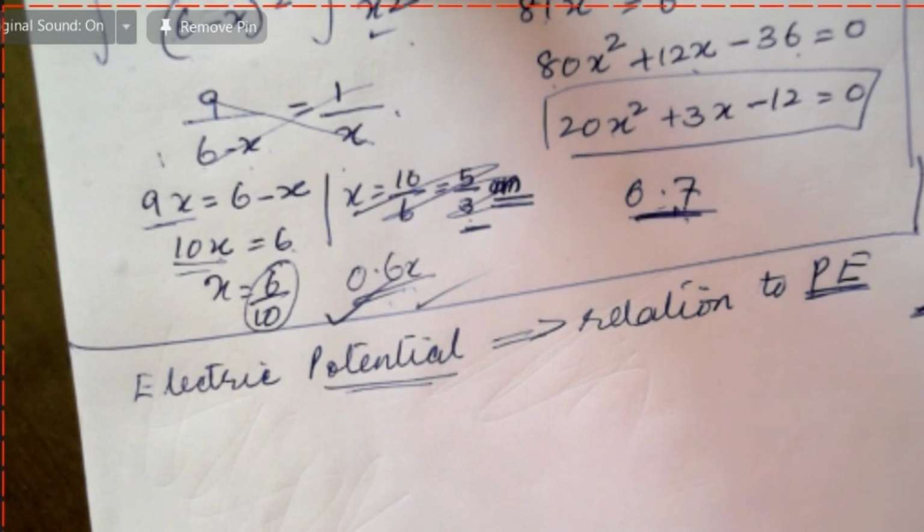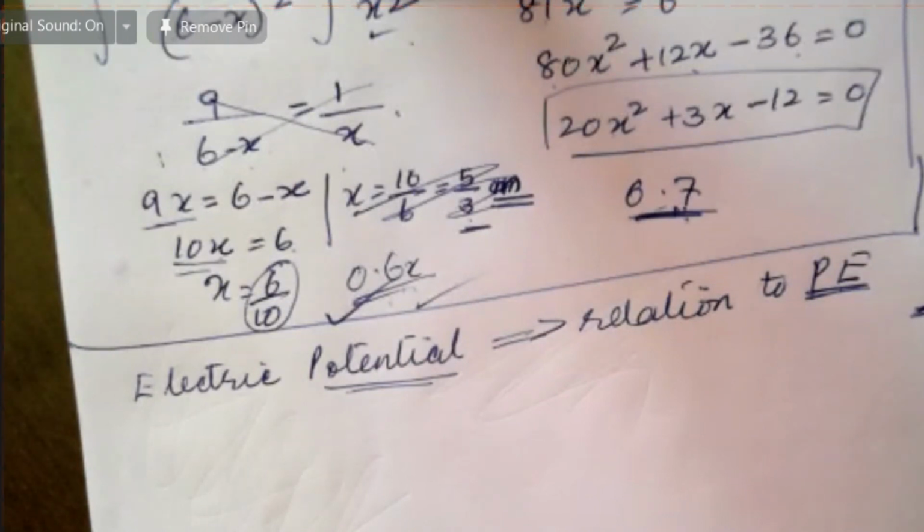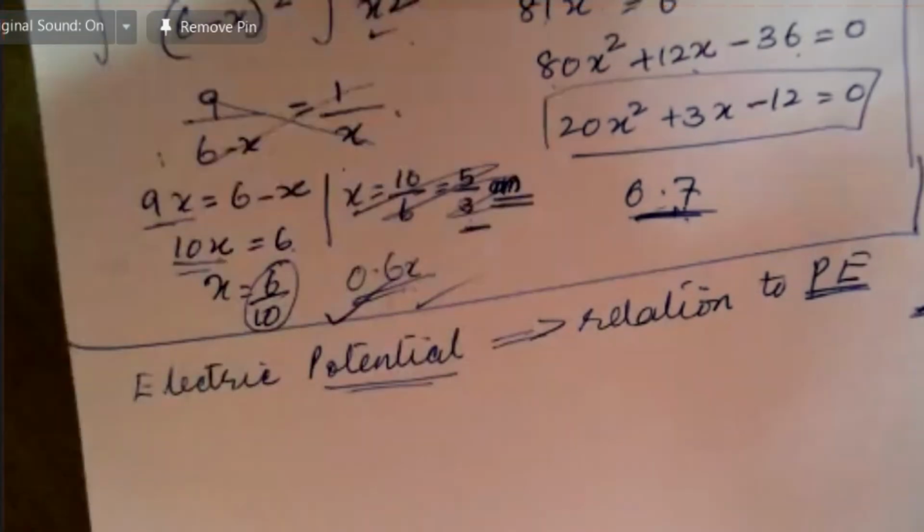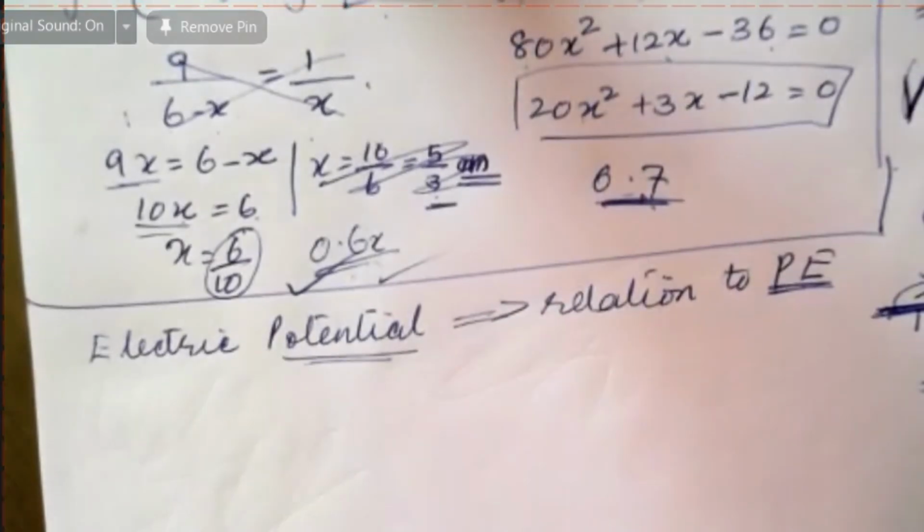by the positive. For lifting it up, I have to do some work. Similarly, for moving it away from this one, I have to do some work. That work is stored in it as electric potential energy, because work is done against electric force. Did you understand? Please compare this electrical potential energy with gravitational potential.